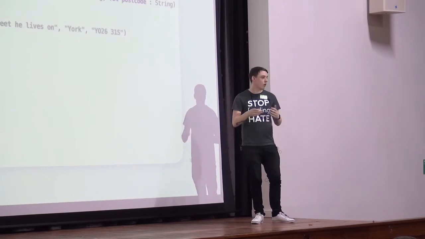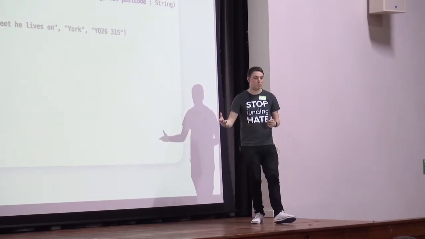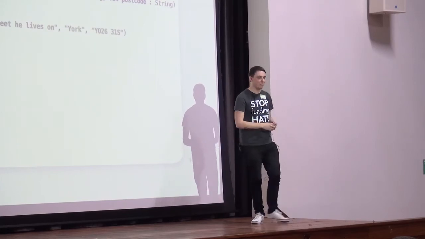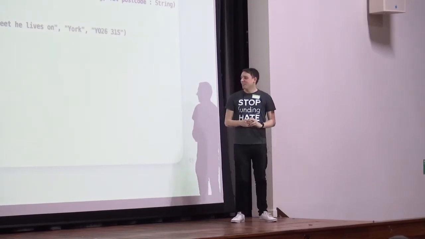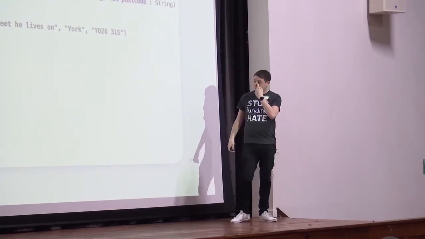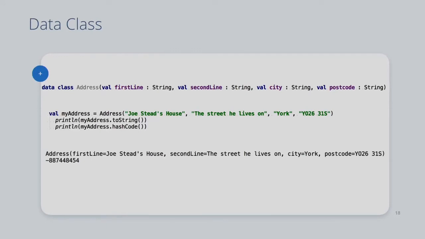Okay, it does the hash code for us. So who here actually knows how to implement the get hash code method properly when doing equality? And who here relies on ReSharper to do it for you? Who here doesn't implement it at all? What are you doing? So it does the hash code method for us too. And then if we kind of output that to the console, you'll see here, this is with the toString version, and that's the hash code, which is a random thing. It does some other stuff too.